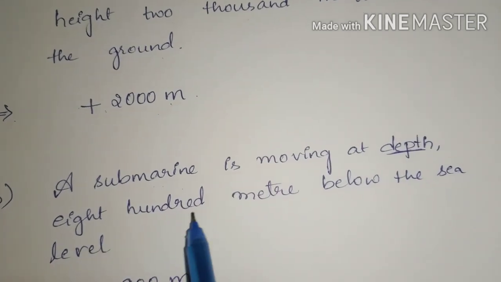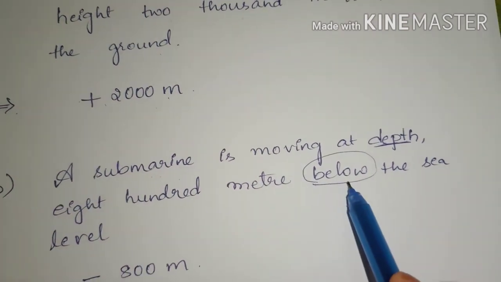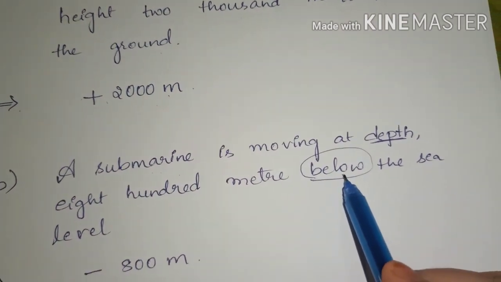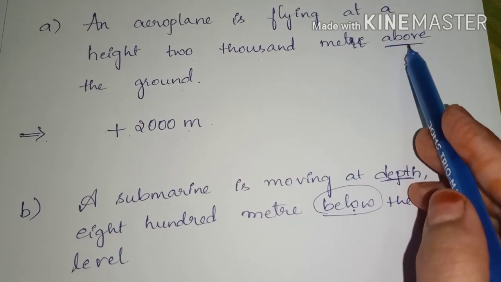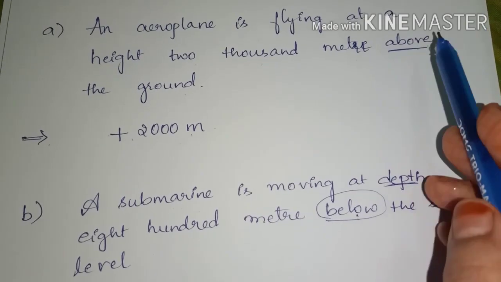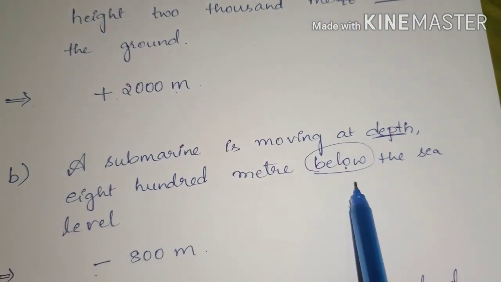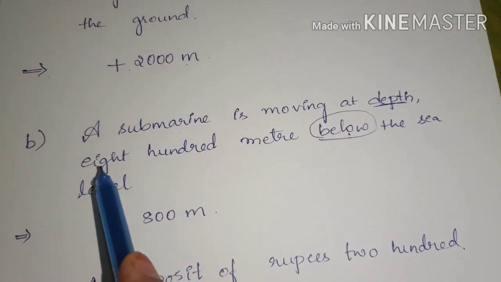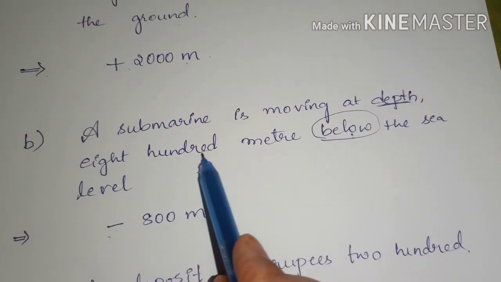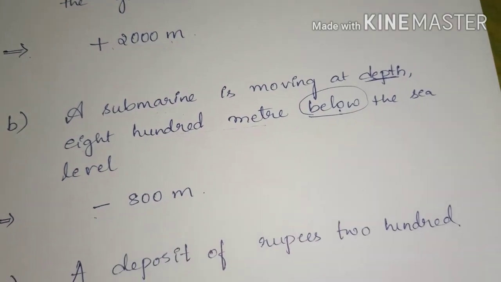So 800 meter below the sea level. If the word is below here, then you should indicate the number with a negative sign. Since it was above in the first question, we have denoted positive. Next, below is minus 800 meter.